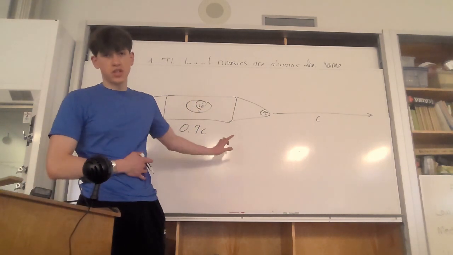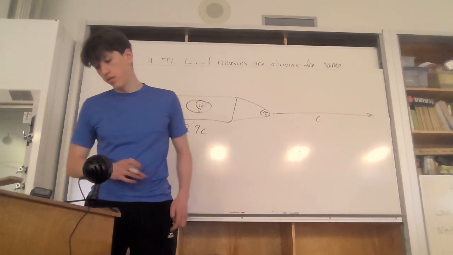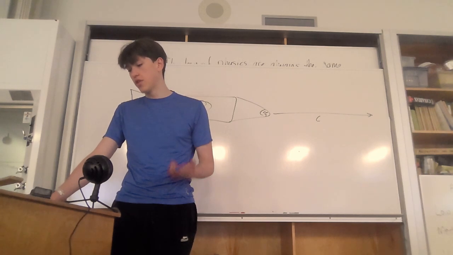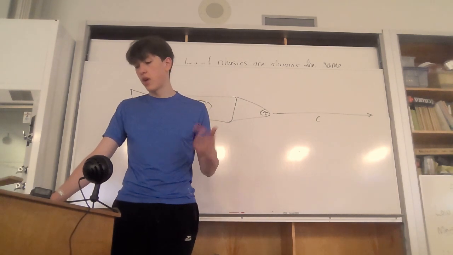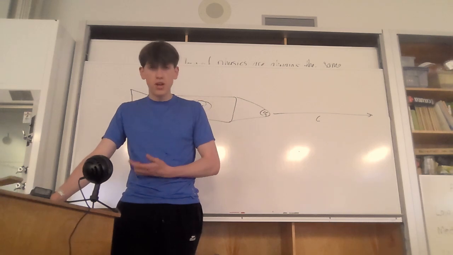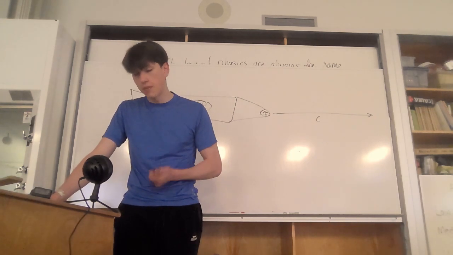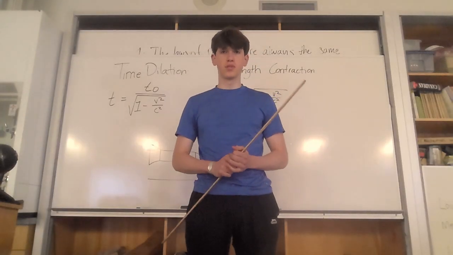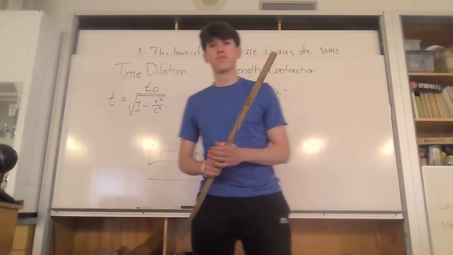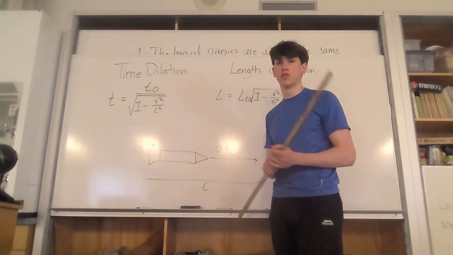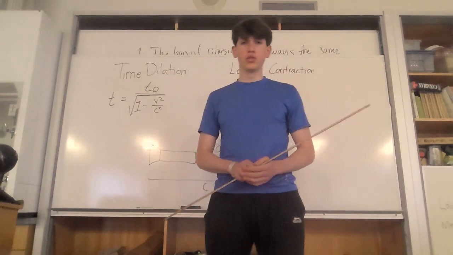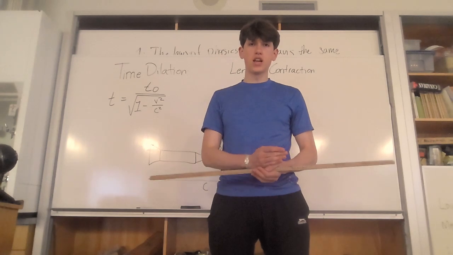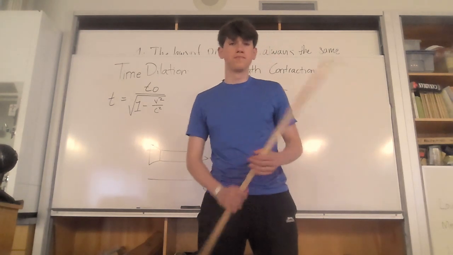Let's say Bob was moving at 90% the speed of light. He would still see light moving away from him at the speed of light, even though this shouldn't be possible if light is a wave. So how does he see this? Well, unbeknownst to Bob, he has undergone time dilation and length contraction. So the two founding concepts of Einstein's theory of relativity are time dilation and length contraction. They are mathematical rules that show us why the speed of light is the same for all observers.